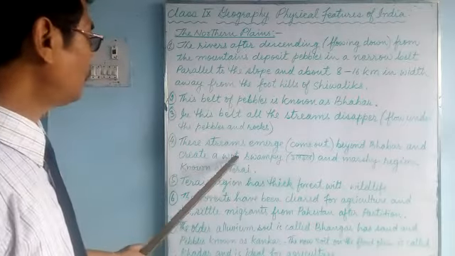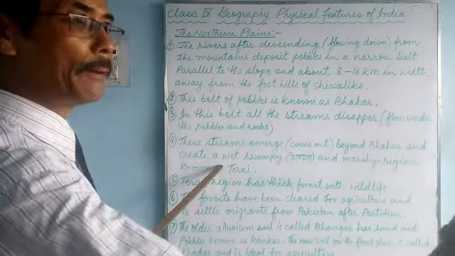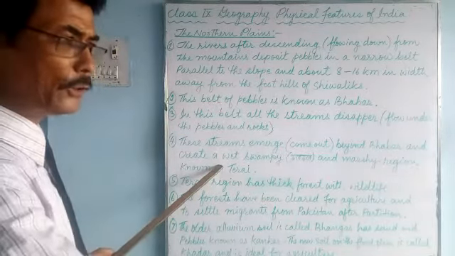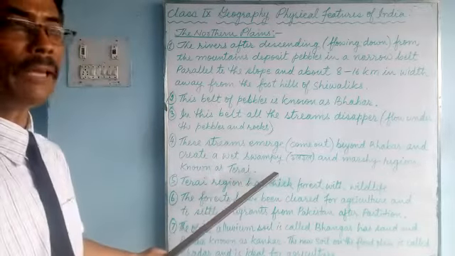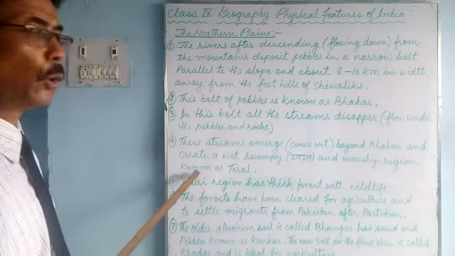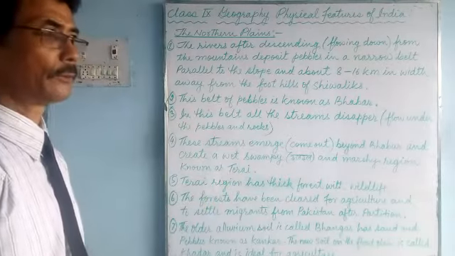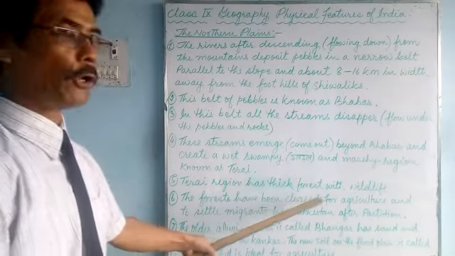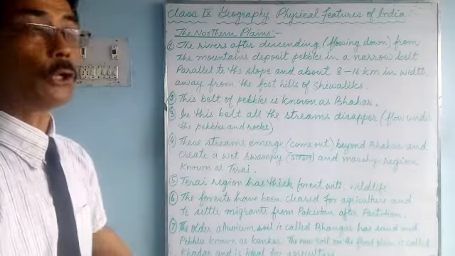This region where the water emerges from the Bhabar, where the Bhabar belt ends, the streams come out, and here it is very swampy, wet, marshy land. It is known as Terai. This is called the Terai region. This Terai region has thick forest with wildlife. It has a lot of water.